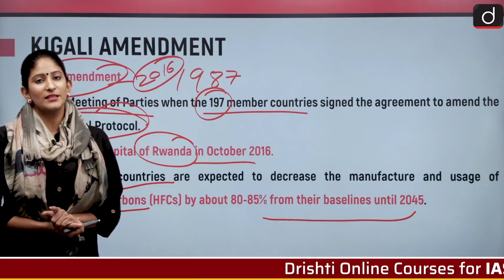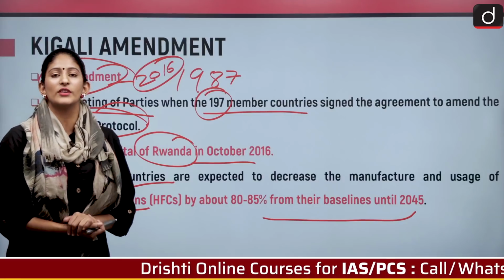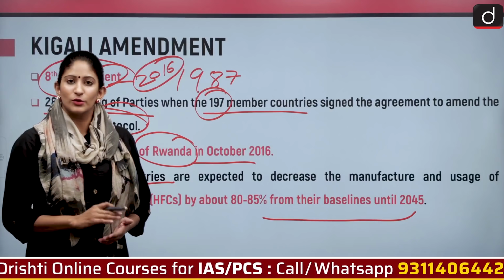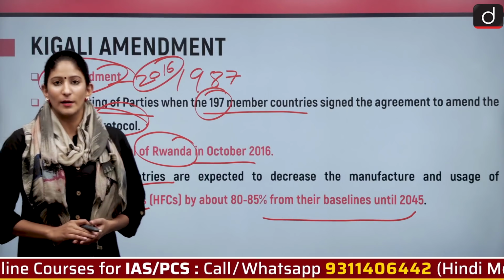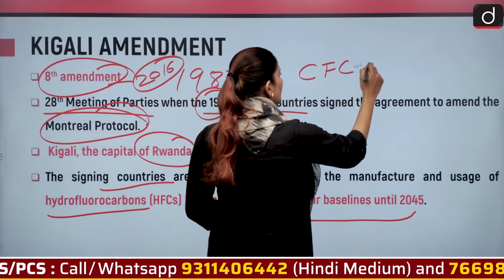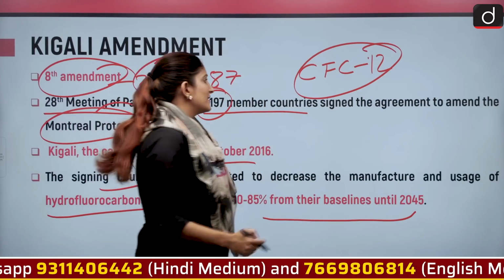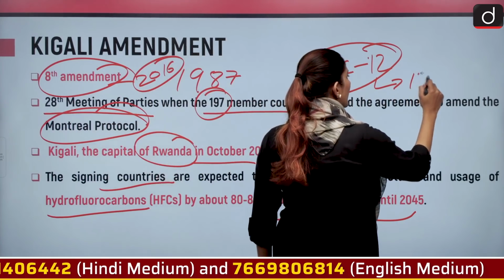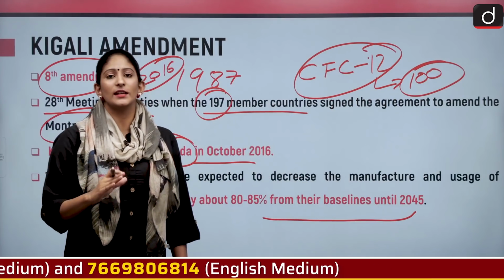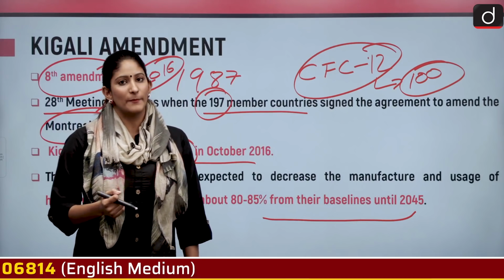So one thing we must understand is that the Kigali Agreement deals with hydrofluorocarbons, and before that the Montreal Protocol talked about the phasing out of chlorofluorocarbons and hydrochlorofluorocarbons. They are very potent. If we talk about chlorofluorocarbon-12, this is so potent that it can last in our atmosphere for 100 years, and they have very strong global warming potential, much stronger than carbon dioxide.